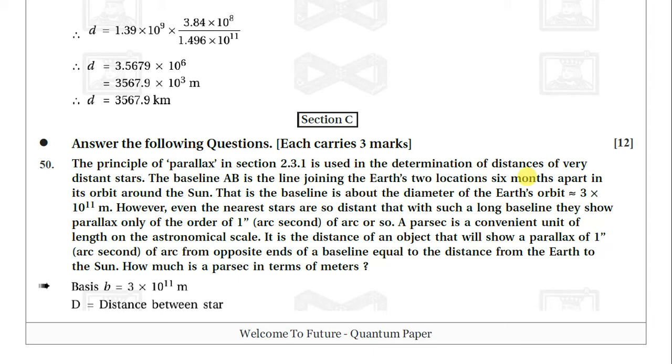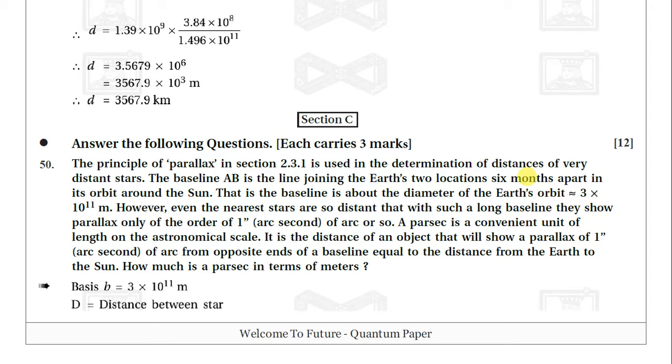The baseline AB is the line joining Earth's two locations 6 months apart in its orbit around the sun. That is the baseline, about the diameter of the Earth's orbit, 3 into 10 raised to 11 meter. Even the nearest stars are so distant that with such a long baseline they show parallax of only the order of 1 arc second. So a parsec is a convenient unit of length on the astronomical scale.